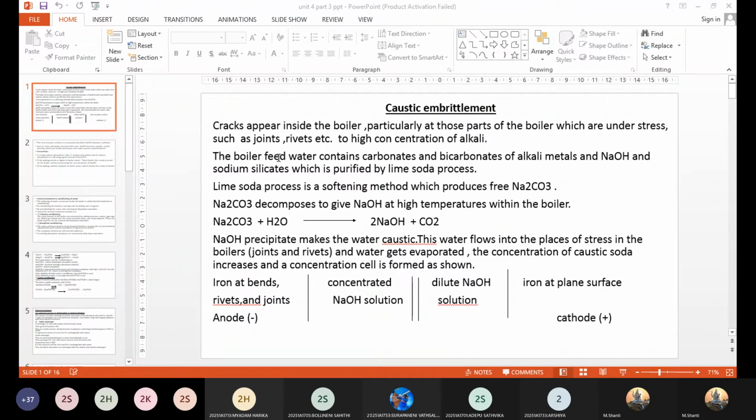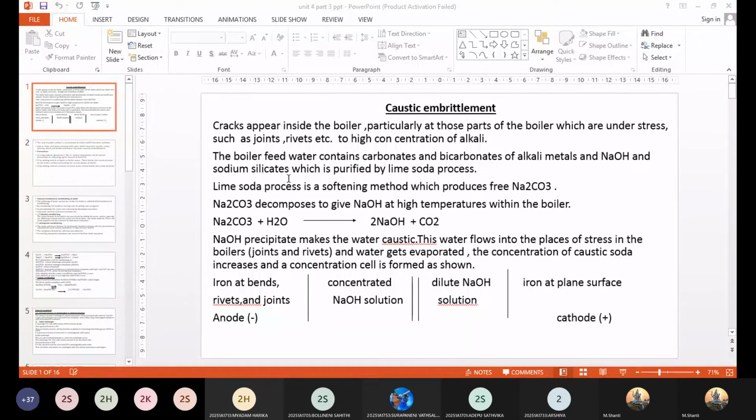but rather you require what? Addition of chemicals. In that process, you have a lime soda process. Okay, so there are various methods, what we call external water treatment. One is the lime soda process. Now you can add lime and soda. So these are the chemicals you are adding externally to the water. So there you have the addition of lime and soda.